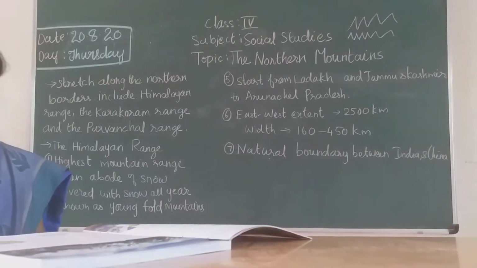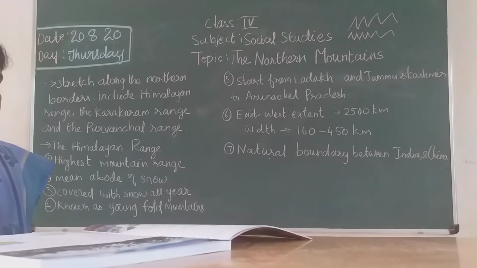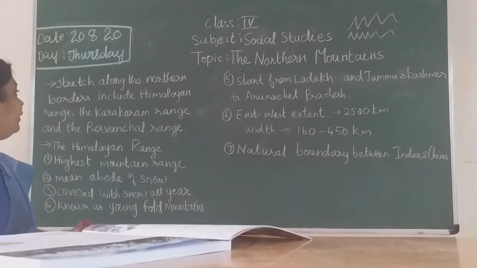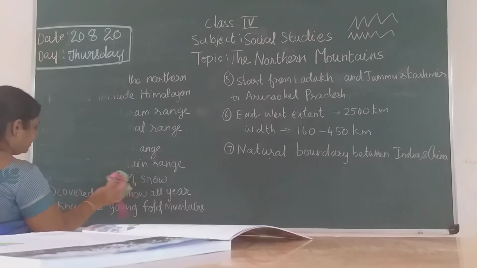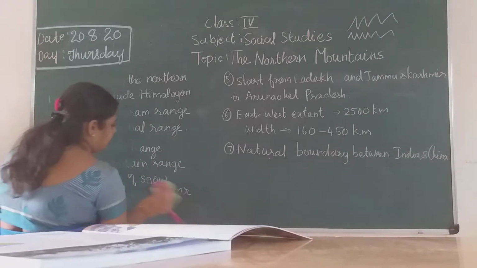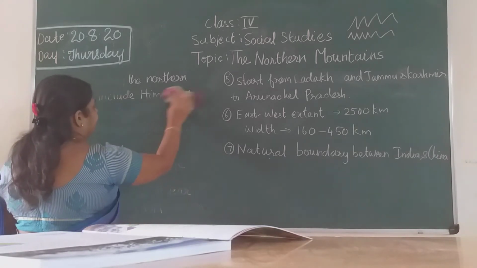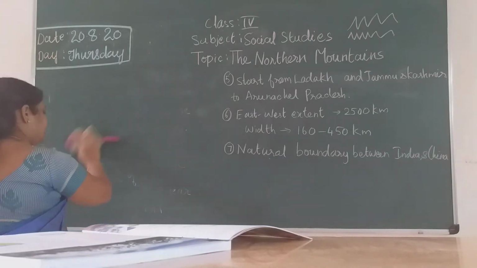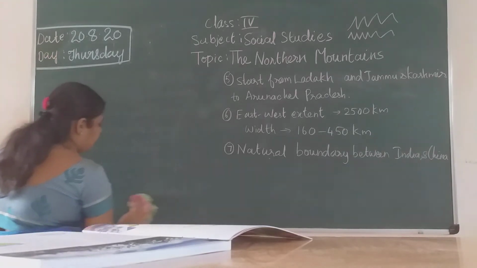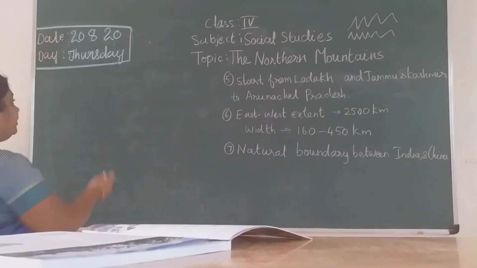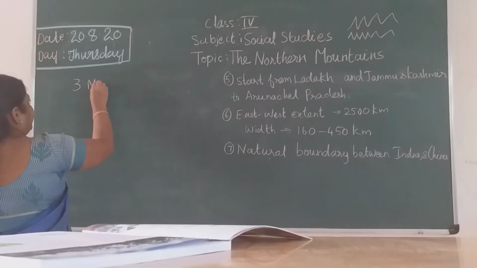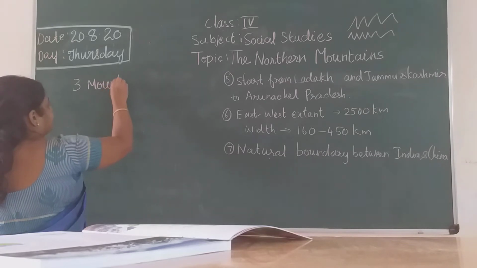Okay, then in the Himalayan range we have three different ranges. Three parallel ranges. Some mountains will be high, then lesser high, and another one again lesser than the middle one. So there are three mountain ranges in the Himalayan range.